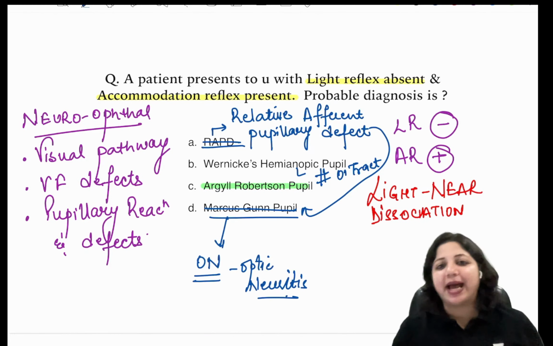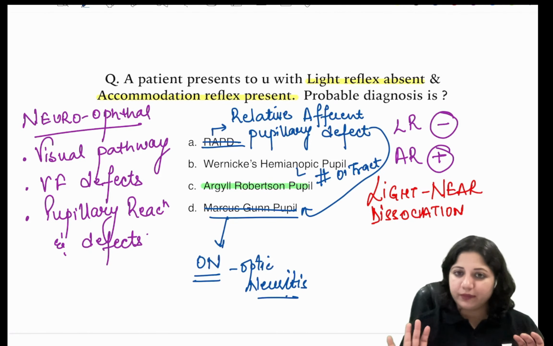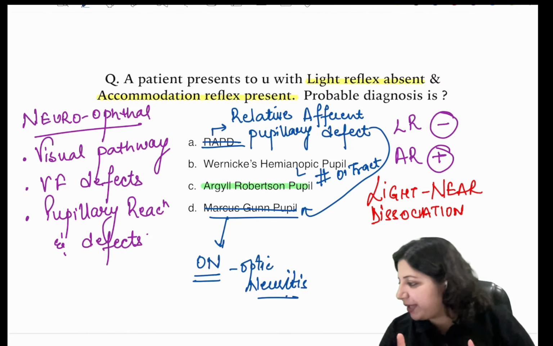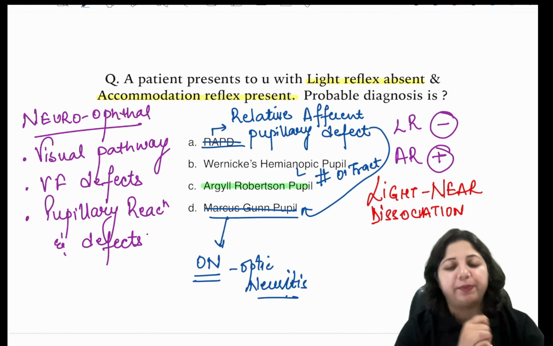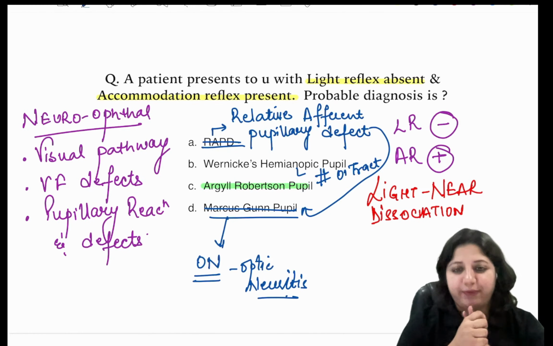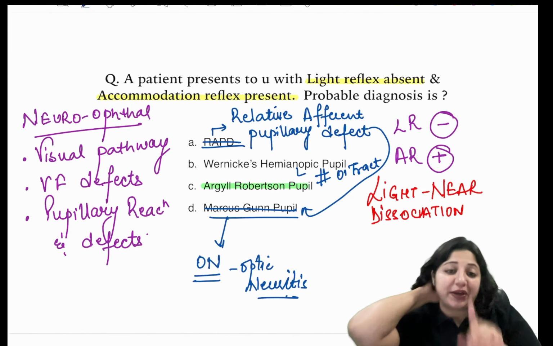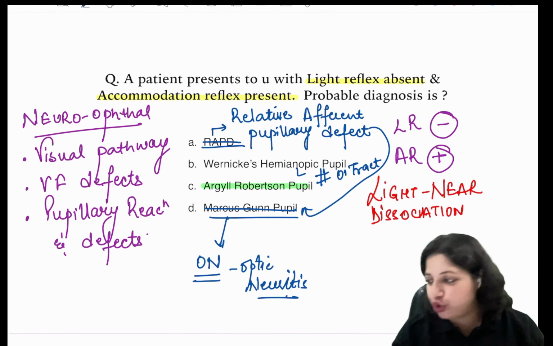So that is called Wernicke's hemianopic pupil. Is that point clear? So can we move ahead now? You know where you get to see light near dissociation, you know what is RAPD, what is Marcus Gunn pupil, and what is Wernicke's hemianopic pupil. These are very important questions that you must know.